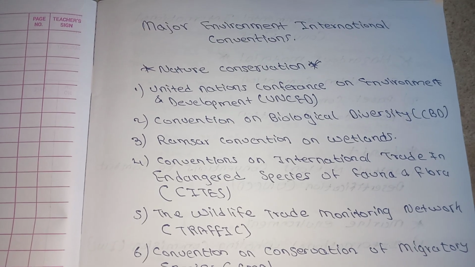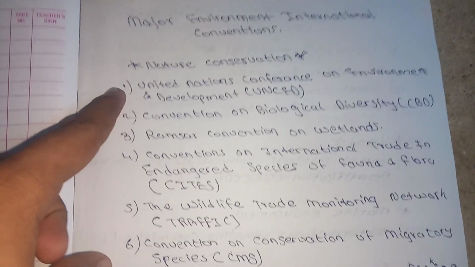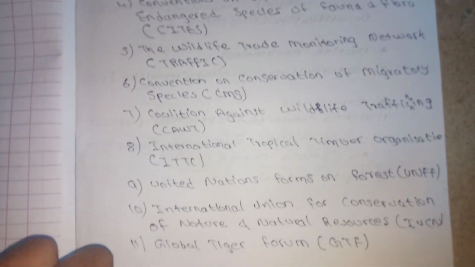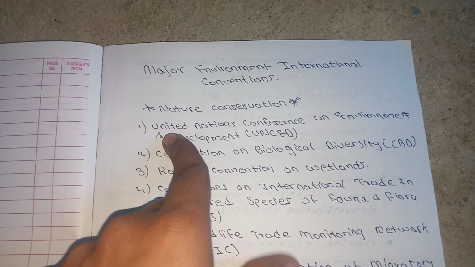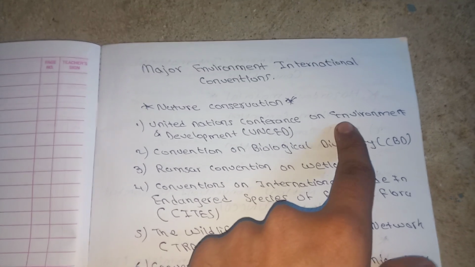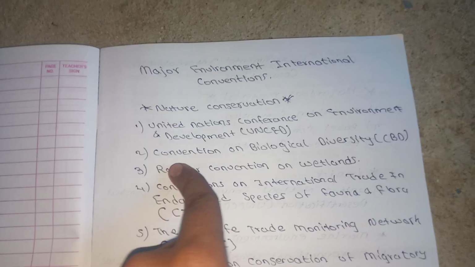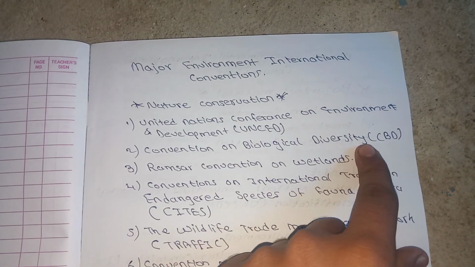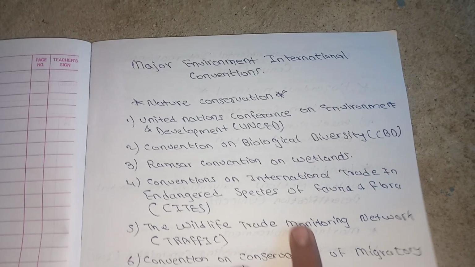Today we will study some major international environment conventions. These types of conventions are definitely asked in exams. First is the United Nations Conference on Environment and Development, which is UNCED. Convention on Biological Diversity, Ramsar Convention on Wetlands.